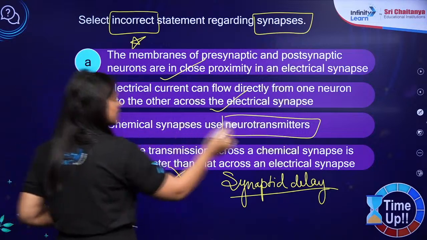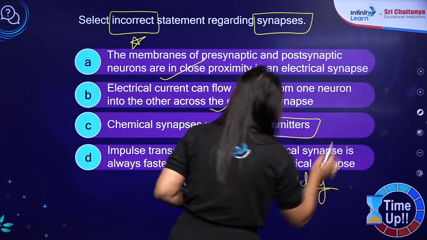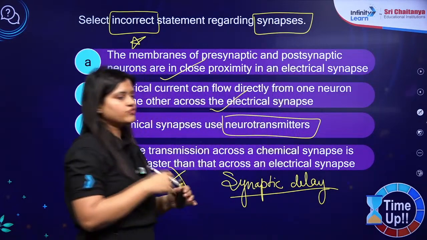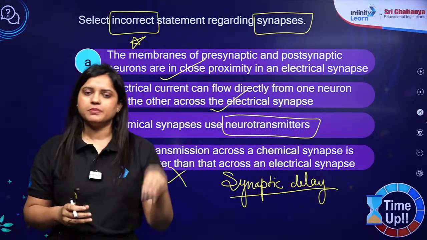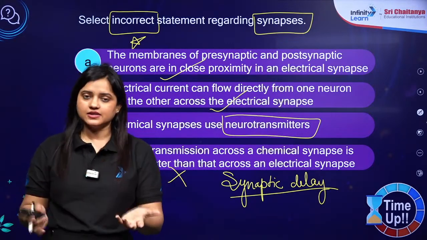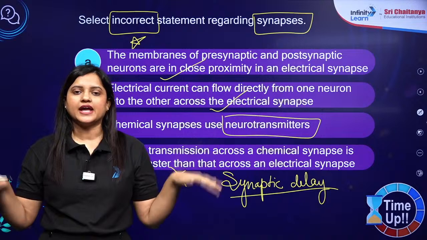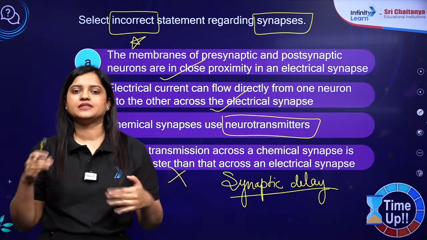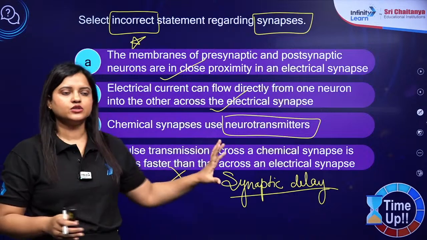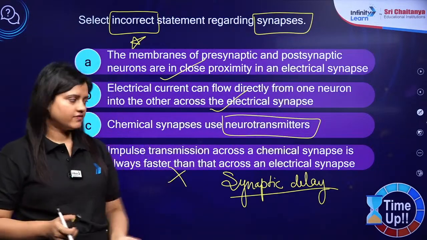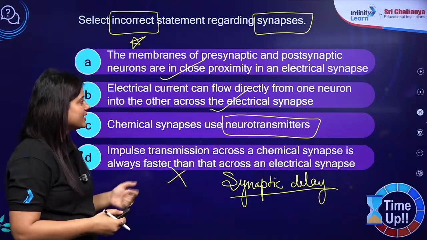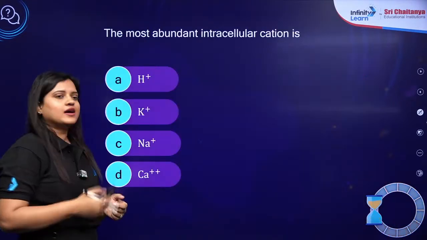Synaptic delay, okay, in case of chemical synapse. Why this synaptic delay is there? Because there will be release of neurotransmitters in the cleft, there will be binding of neurotransmitters with the receptor on the postsynaptic membrane, then there will be development of the end plate potential in the postsynaptic membrane, that will go in the form of action potential. तो इन सभी processes के लिए थोड़ा time तो लगेगा. So there will be synaptic delay in case of chemical synapse. So it is D. Got it?